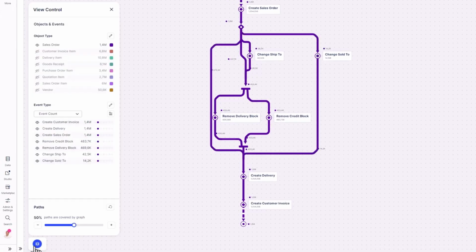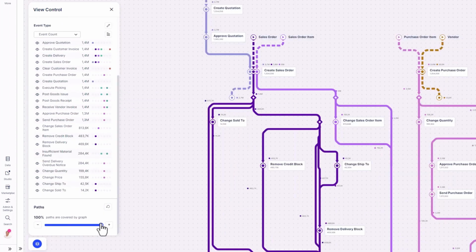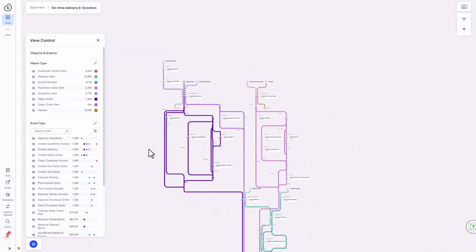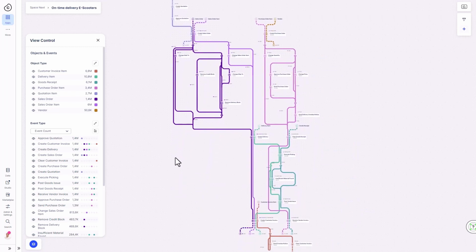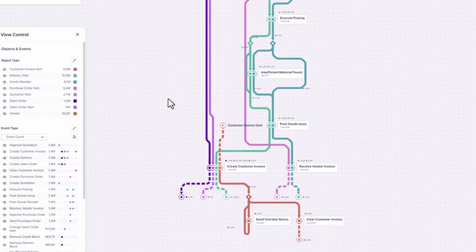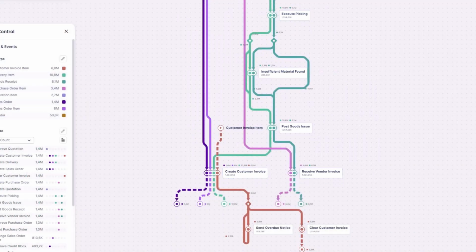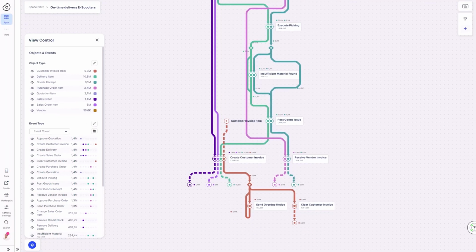As we select multiple objects across different processes and include every flow each object could follow, we see the true complexity of how the business runs across departments and silos. This gives us a complete view of the inefficiencies hidden across the supply chain, not just within, but also between multiple processes. But the real power of Process Sphere is not just its ability to capture this complexity, it's how accurately and quickly we can get to the root cause of a business problem.